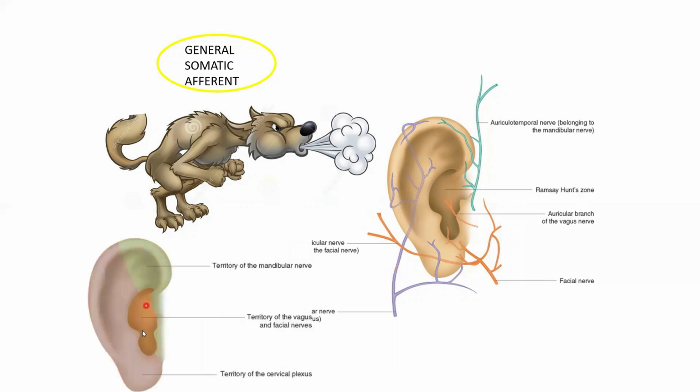Okay, so this is the region of concha where my pointer is. Can you see? So this area of the skin is innervated by the sensory fibers of the facial nerve.